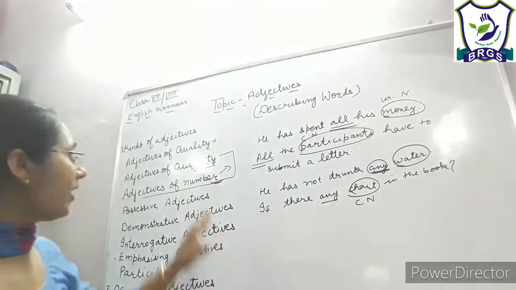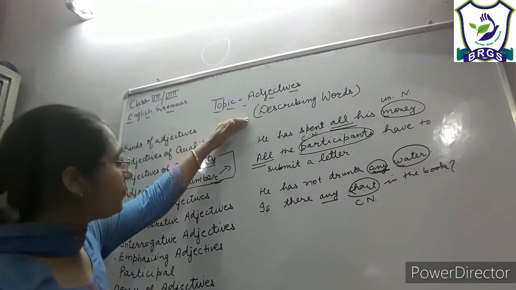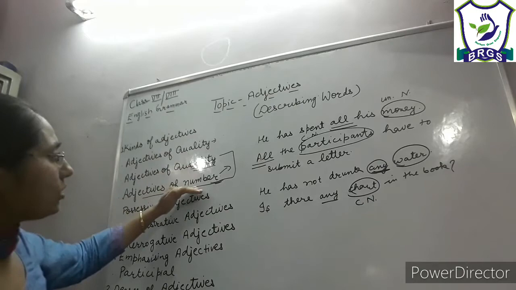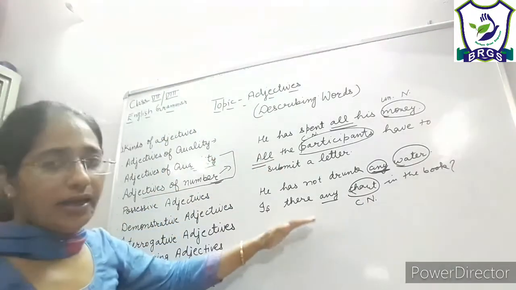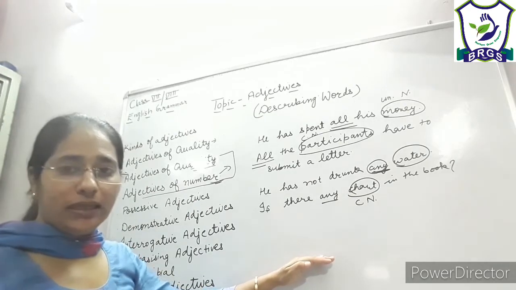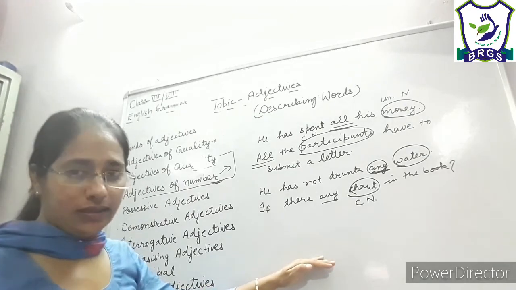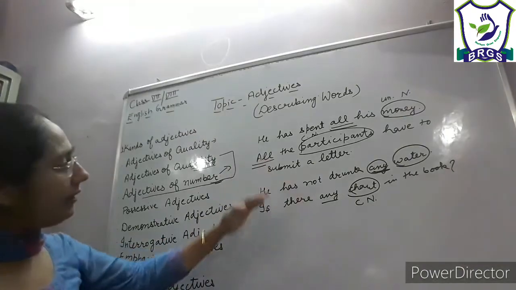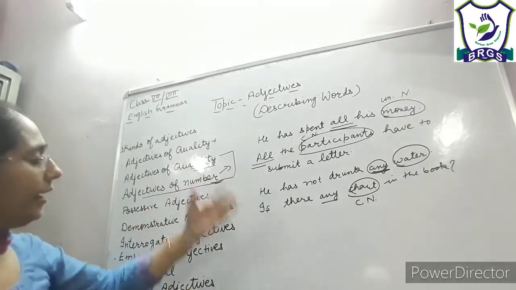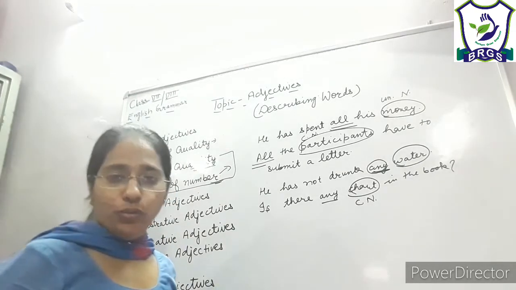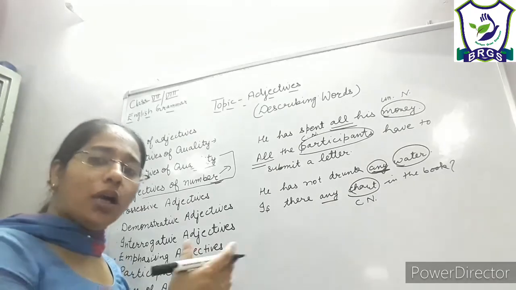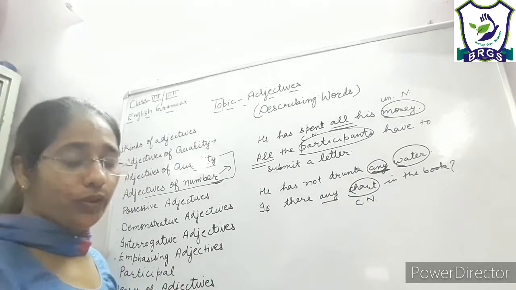So I hope it is clear: adjectives of quality, adjectives of quantity, and adjectives of number, and there are three kinds: definite numerical adjectives, indefinite numerical adjectives, and distributive numerical adjectives. And then there are certain words like all, any, some, which can be used for countable as well as for uncountable nouns.